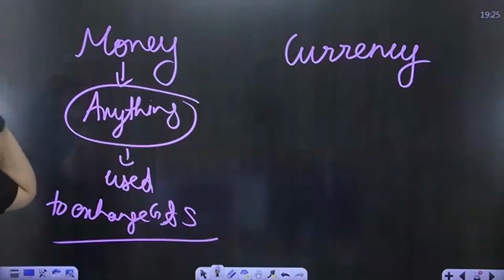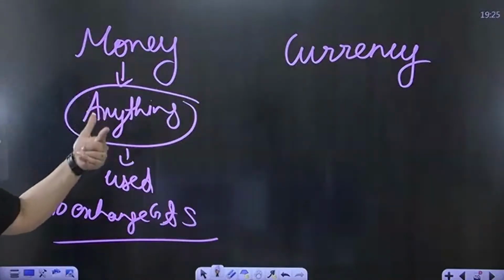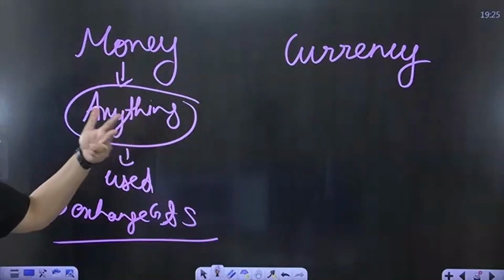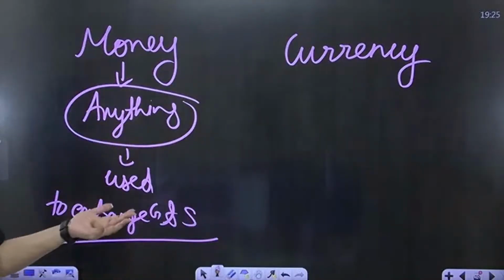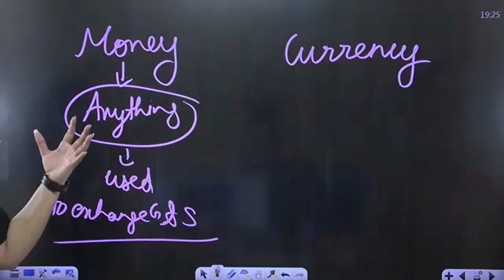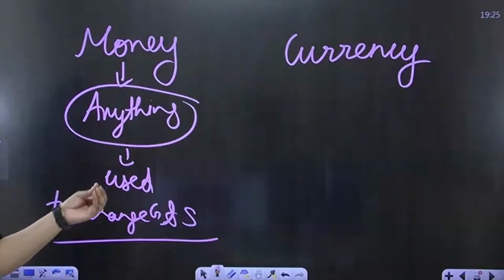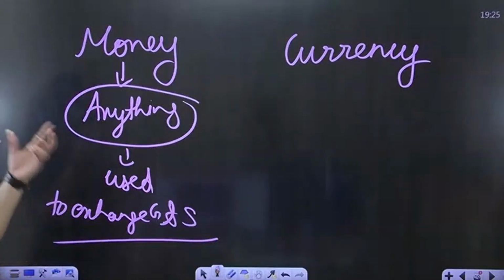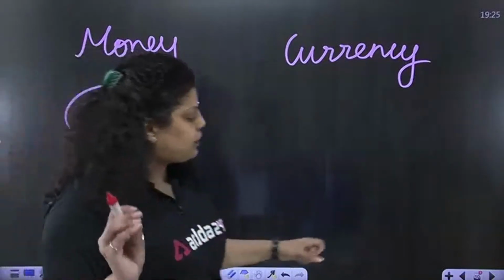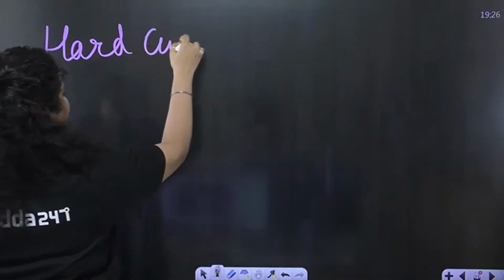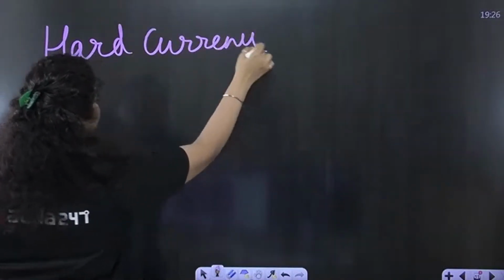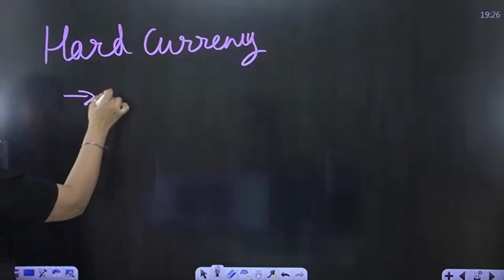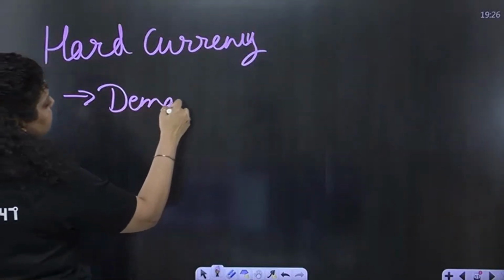There are different types of money, like commodity money, representative money, cheap money, hot money, narrow money and broad money. Similarly, there is the concept of hard currency. Now, what is hard currency? There are 3 points we have to remember to understand hard currency. Hard currency is a type of currency which is demandable in the international market.